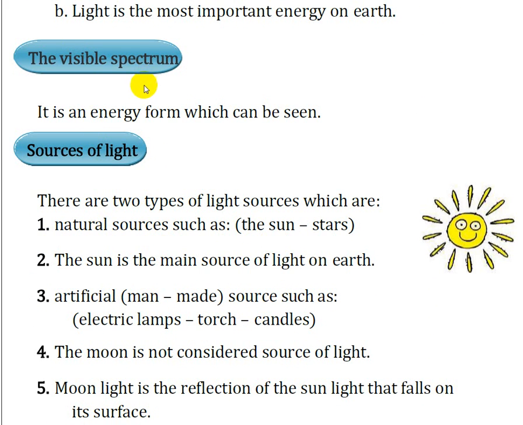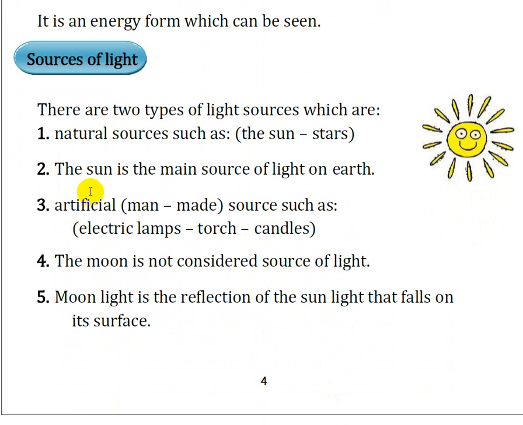Then the visible spectrum. What is the meaning of visible spectrum? A spectrum is an energy, and visible means this energy can be seen. The sources of light can be classified into natural sources and artificial sources.